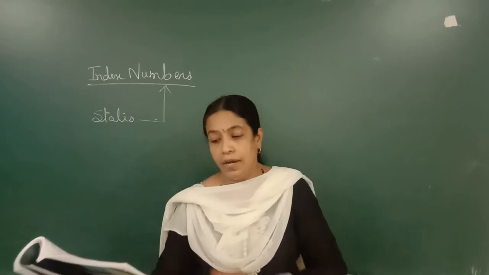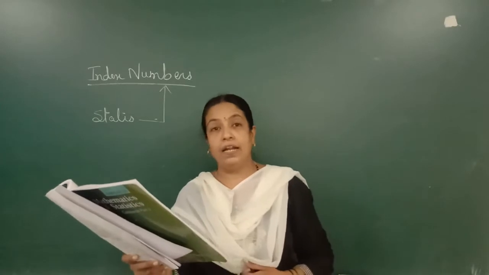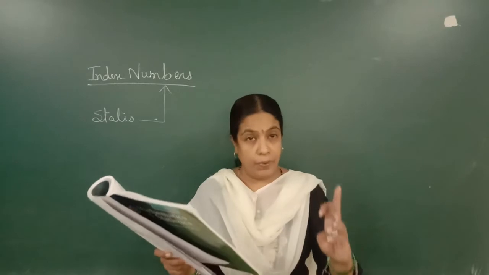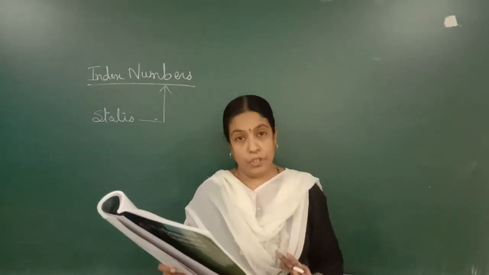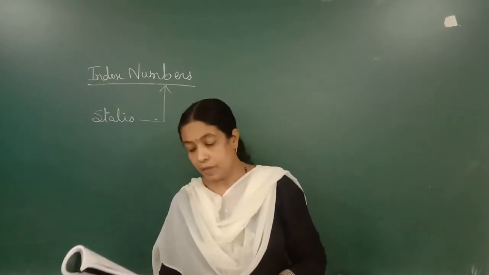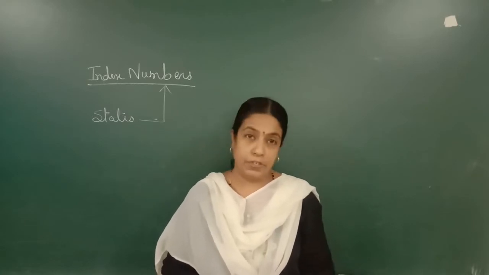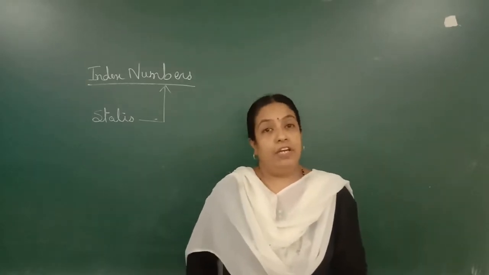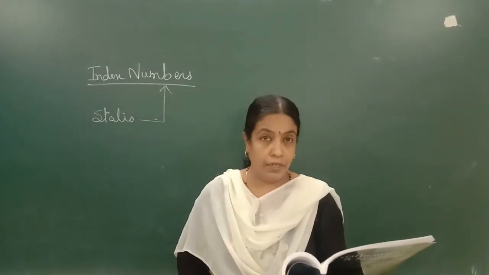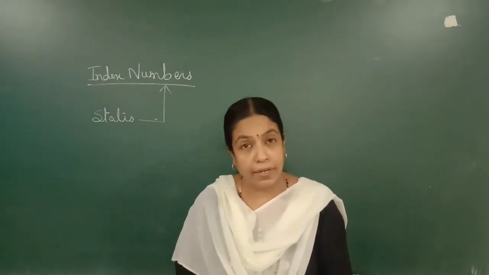Okay, so an index number is a statistical measure of changes in a variable or a group of variables with respect to time, geographical location, or some other characteristics such as production, income, etc. One more definition given by another economist: an index number is used for measuring changes in some quantity that cannot be measured directly.